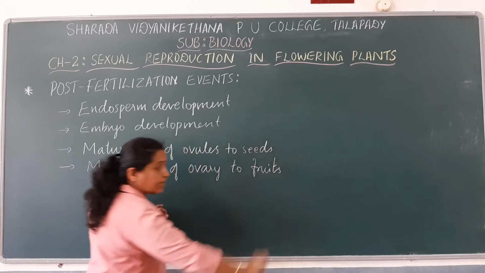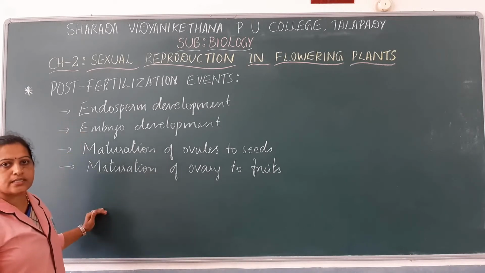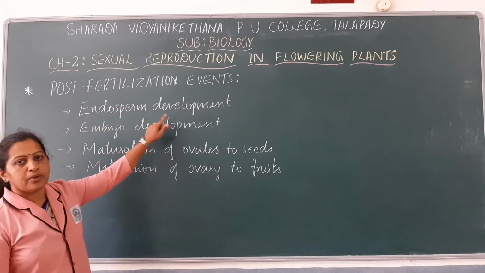So these are the main events that occur after fertilization. We have to discuss all these phases in detail. First we will discuss endosperm development.